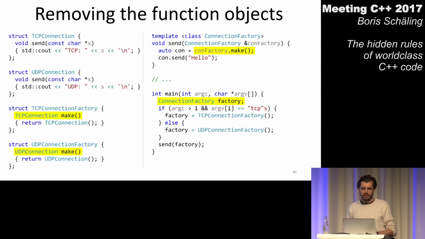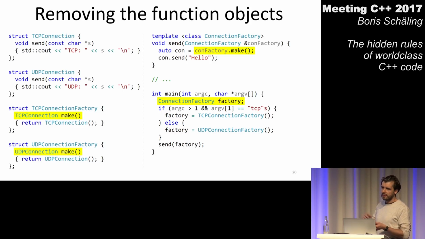All right, so if you remember, I had introduced this function operator because that allowed me to use Boost.Function here in my main function. Now, if I get rid of my function operator and I use make now, I can't use Boost.Function anymore because my connection factories are not callable anymore. So I have to use something else.